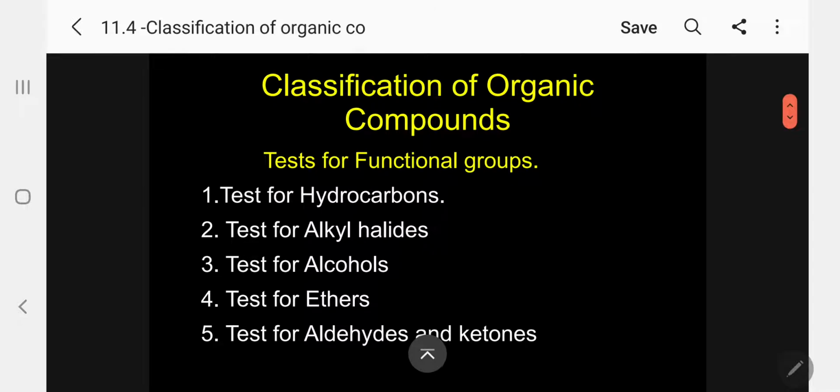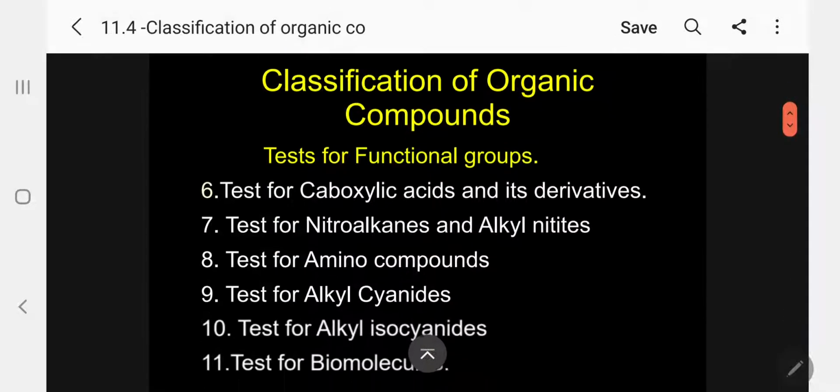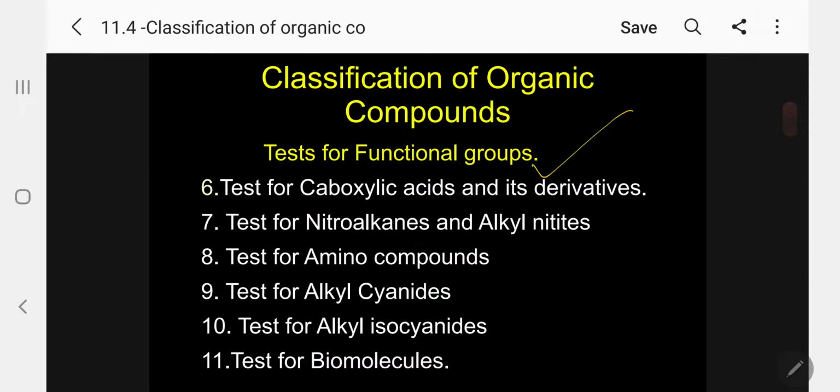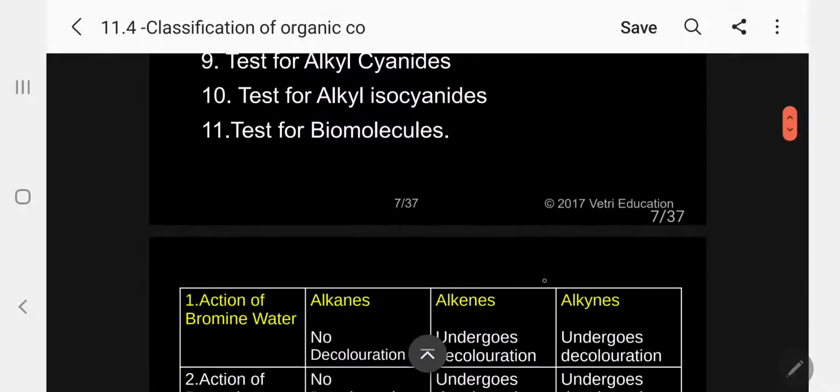So I told you all these functional groups, classified based on the functional groups. Now I am going to discuss all the tests for all the compounds: test for hydrocarbons, test for alkyl halides, test for alcohol, ether, test for aldehyde and ketones, then test for carboxylic acid and its derivatives, test for nitroalkanes and alkyl nitrites, test for amino compounds, test for alkyl cyanides, test for alkyl isocyanide, and test for biomolecules I will discuss here.